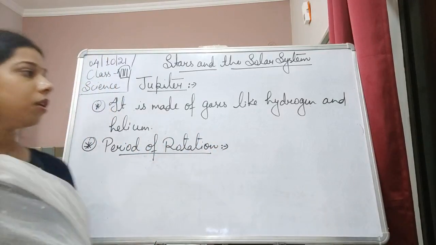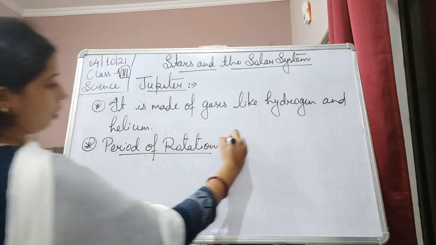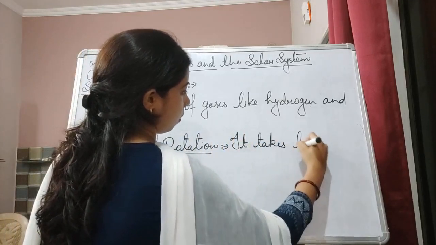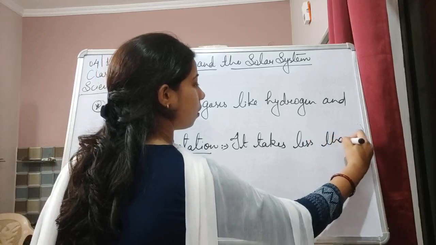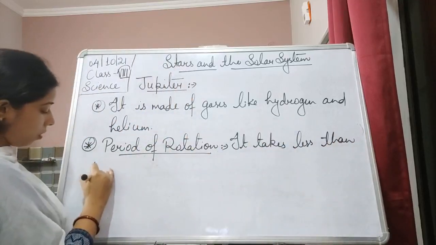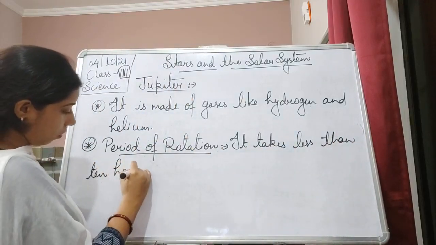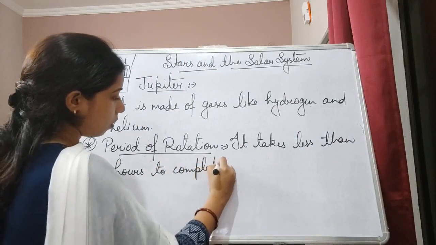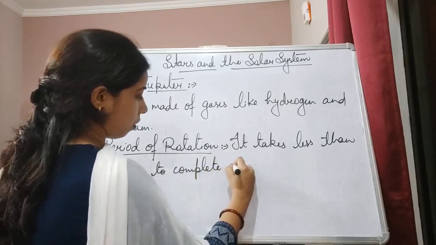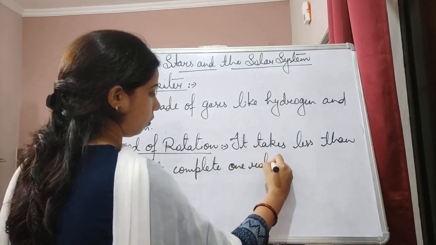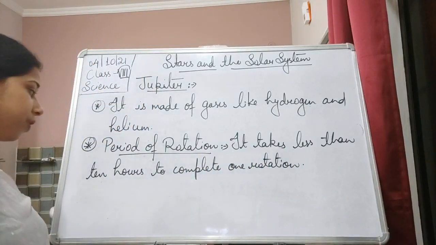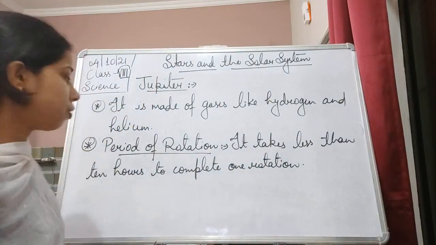Period of rotation: it takes less than 10 hours to complete one rotation.